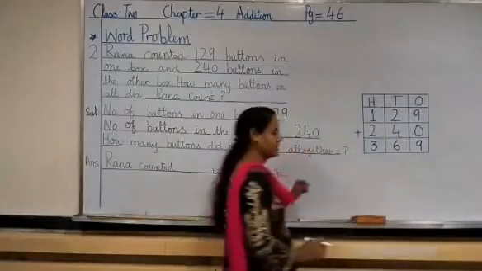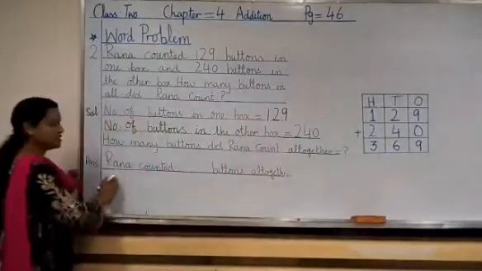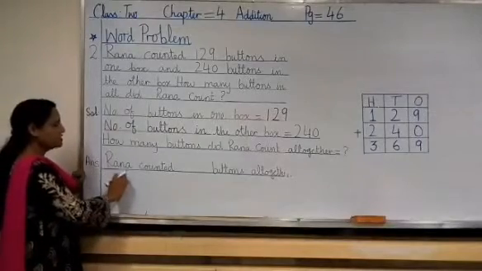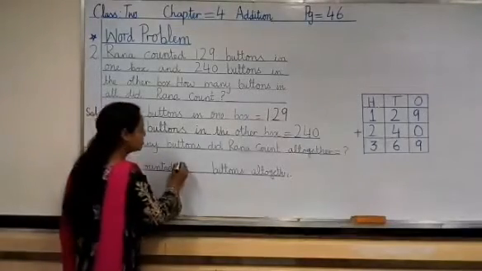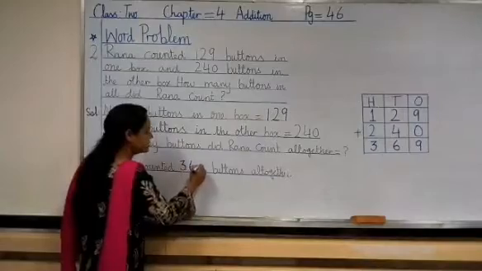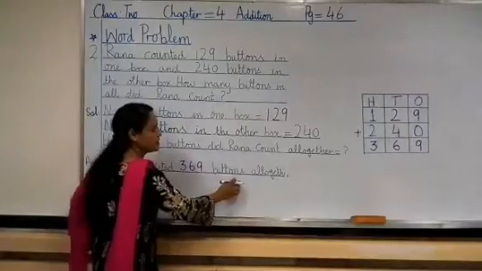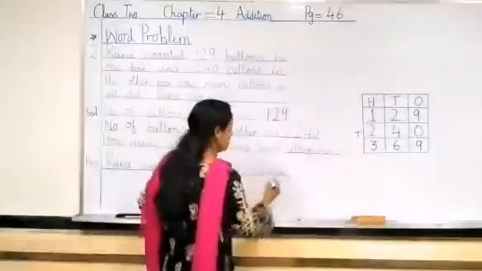369. Well done. Now we will write the answer in a full statement. Answer is: Rana counted 369 buttons all together.